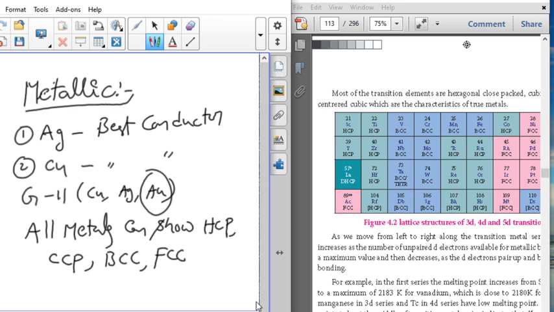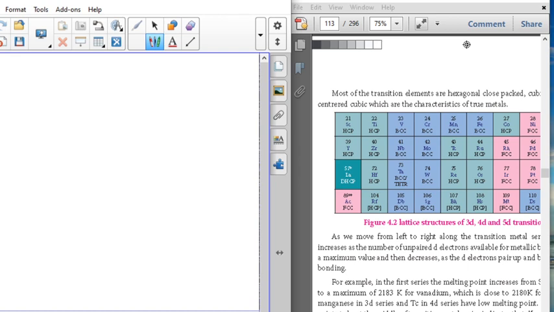Generally, on moving from left to right, metallic character decreases. Already we know s-block elements are metals, p-block elements are non-metals.